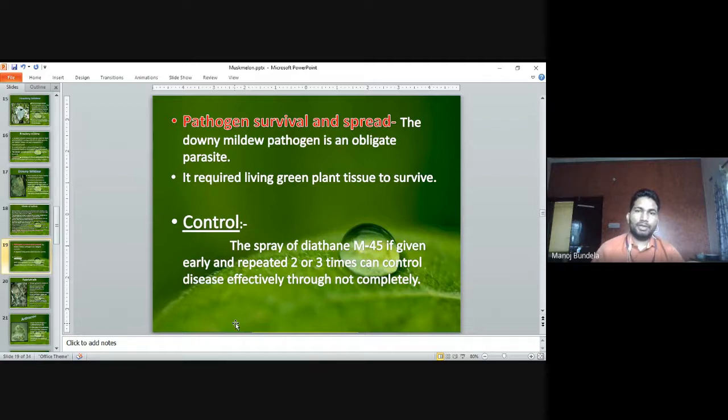Pathogen survival and spread. The downy mildew pathogen is an obligate parasite. It requires living green plant tissue to survive. Control: a spray of Dithane M-45, if given early and repeated two to three times, can control the disease effectively, though not completely.